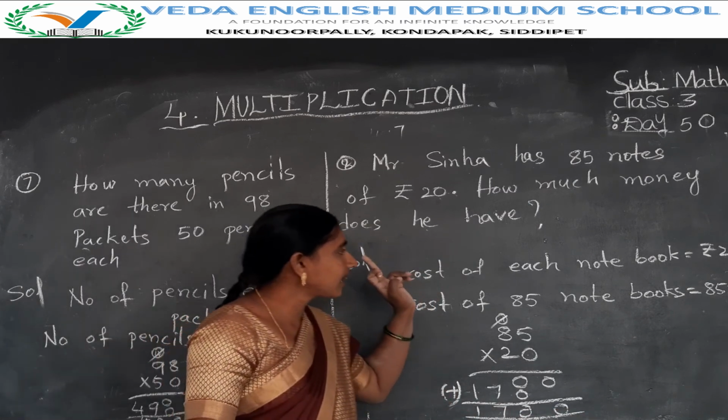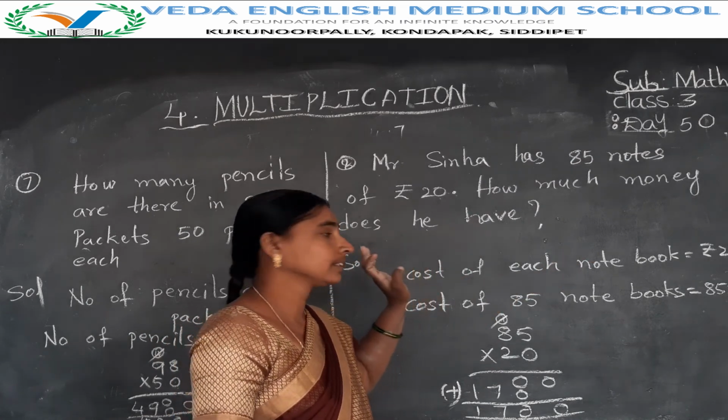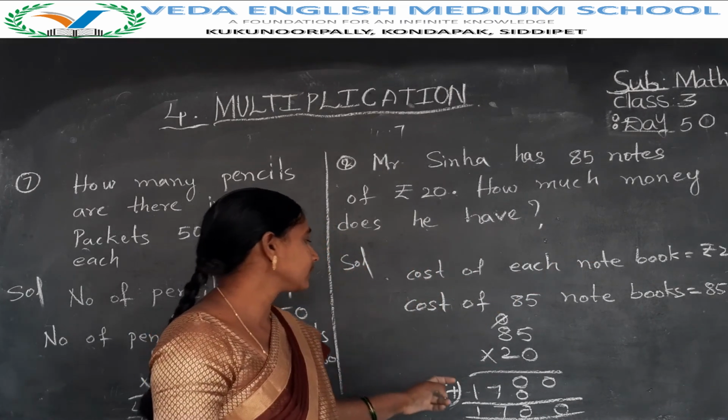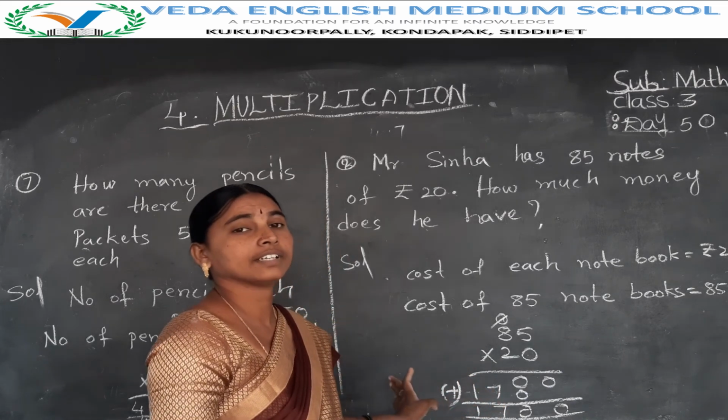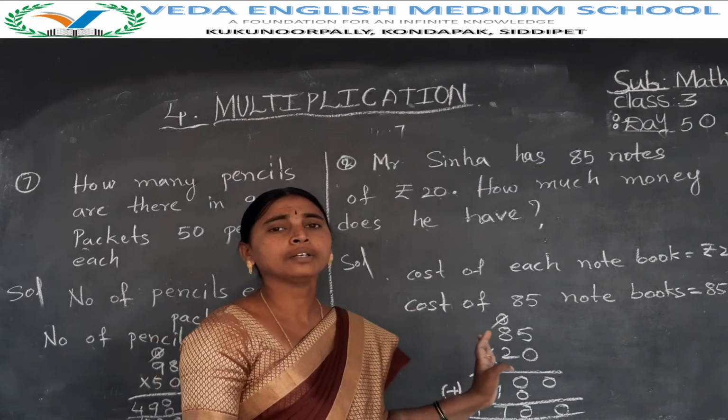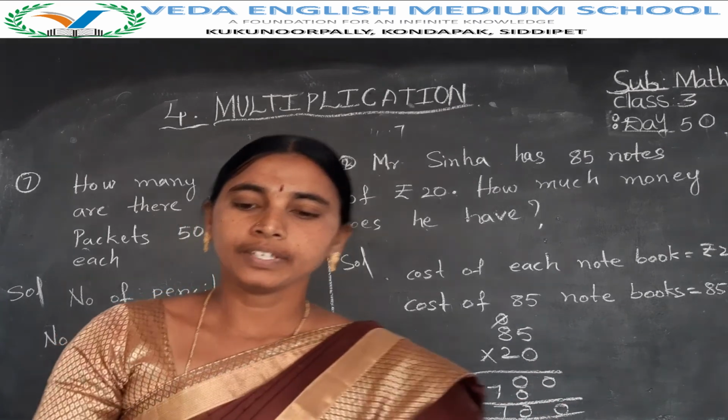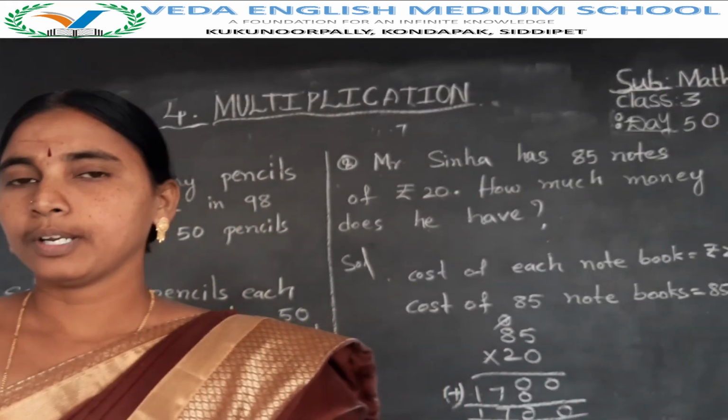The cost of one notebook is equal to 20 rupees. The cost of 85 notebooks is equal to 1700 rupees. Okay children.